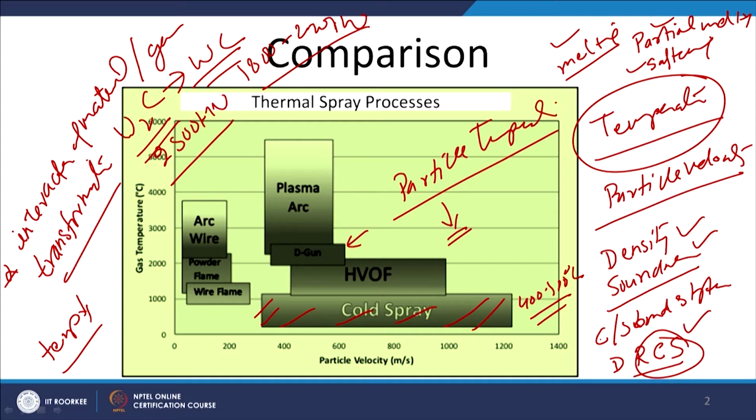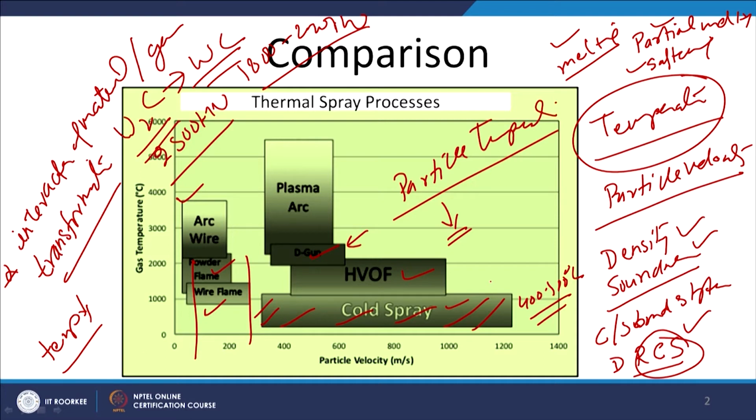So more thermal damage will occur in the case of the arc wire spray and the plasma arc spray processes, but the wire flame and the powder flame spray processes are very low velocity processes, while the detonation gun, high velocity oxy-fuel, and cold spray processes are high velocity processes, and so they will lead to much better coating substrate bond strength, development of residual compressive stresses, as well as reduced porosity in the coatings.